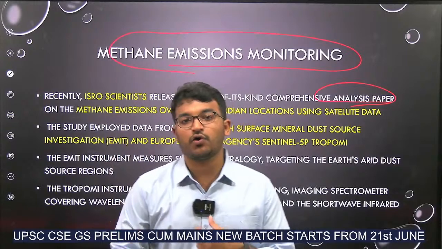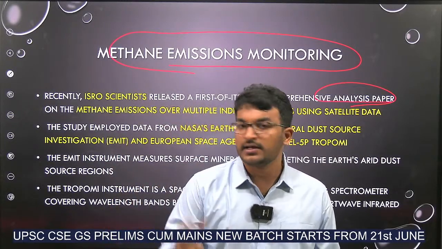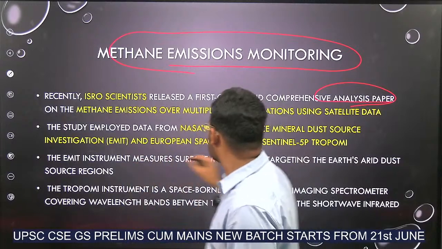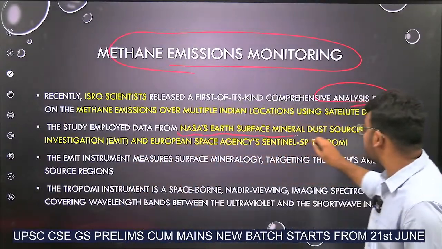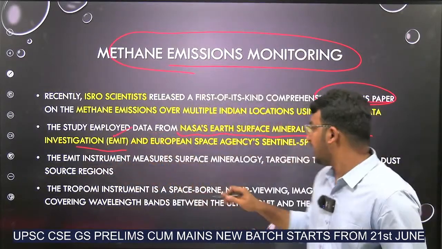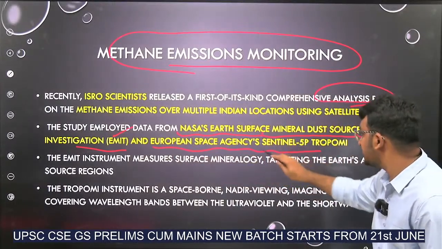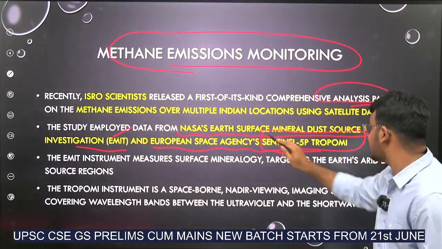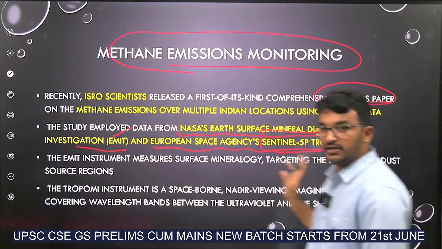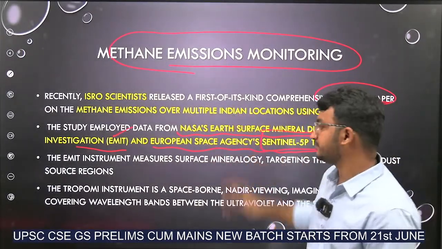ISRO. With the help of which satellites was this report given? They used NASA's Earth Surface Mineral Dust Source Investigation EMIT satellite and also the European Space Agency's Sentinel-5P TROPOMI. It used data from these two satellites to make this report.